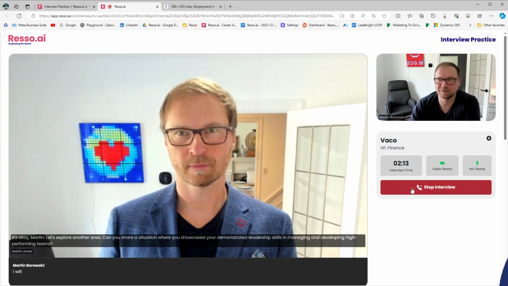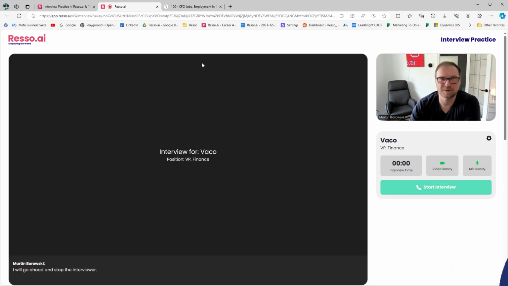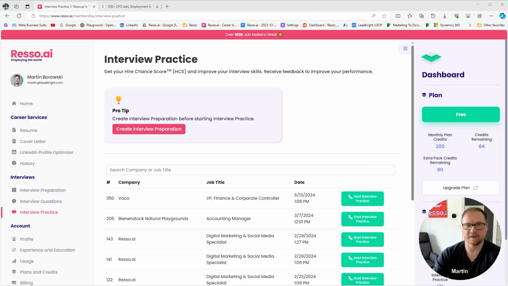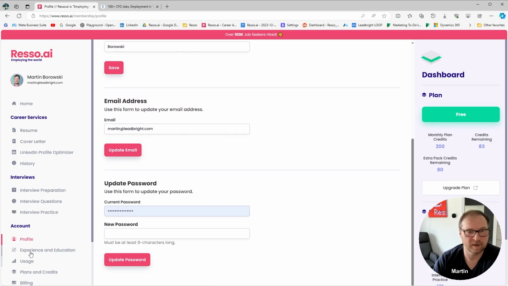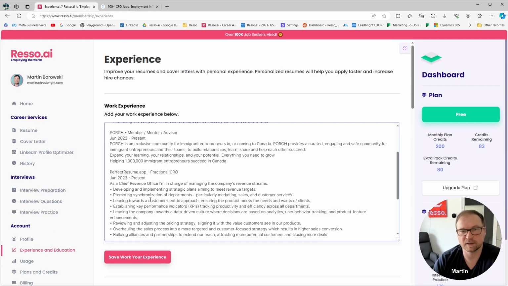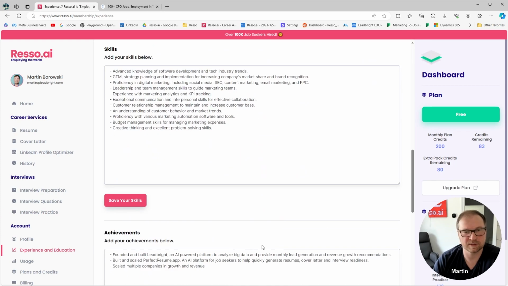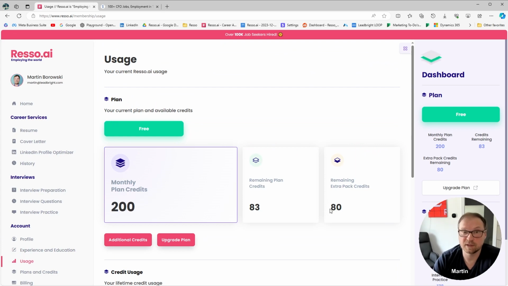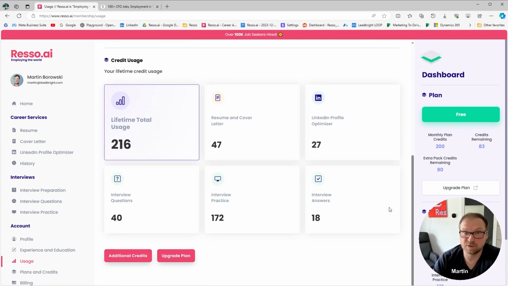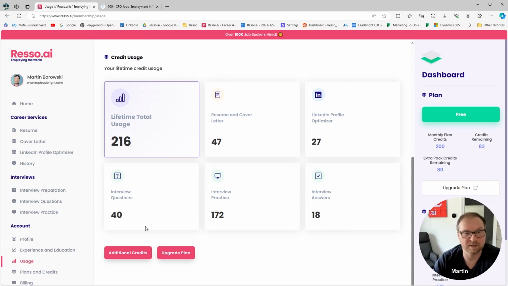I will go ahead and stop the interview right now. So there it is. So this is the platform. You can create your profile, your email address. You can obviously update your work experience, education, your skills, your achievements, your interests. We also have your usage, how many times you've used it to create a resume, cover letter, profile, how many times you've tried our interview practice and questions and answers.